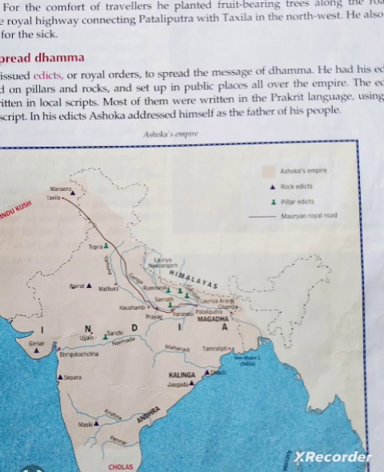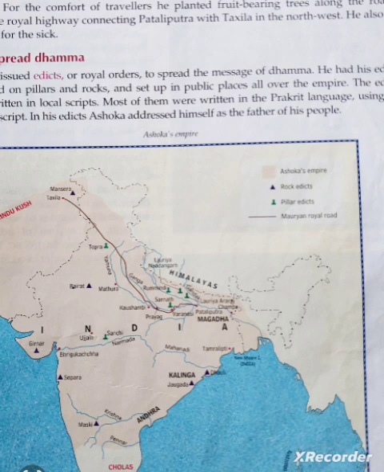The mission to Sri Lanka was led by Ashoka's son Mahendra and daughter Sangamitra. He sent missionaries to different parts of India as well as foreign lands like Greece, Syria, Central Asia and Sri Lanka. For Sri Lanka, he sent his son and daughter. And these missionaries spread the teaching of the Buddha all over the world.